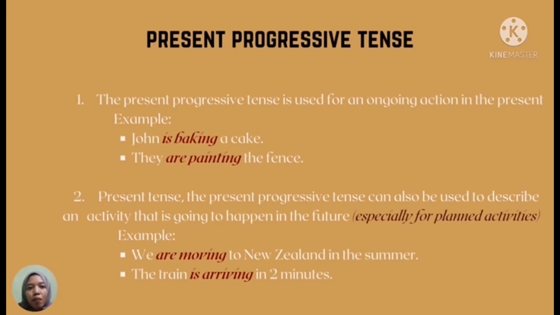Next, I will explain about present progressive tense. The present progressive tense is used for an ongoing action in the present. As an example, John is baking a cake, and they are painting the fence. Present progressive tense can also be used to describe an activity that is going to happen in the future, especially a planned activity. As an example, we are moving to New Zealand in the summer, and the train is arriving in 2 minutes.